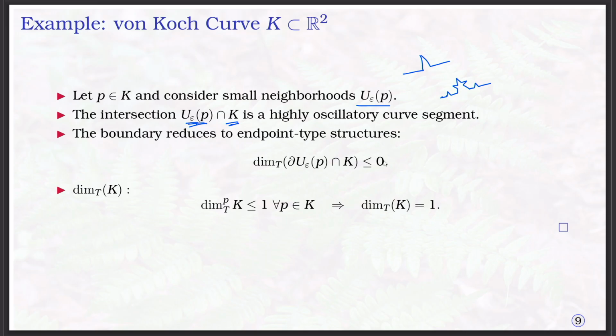Therefore the boundary has dimension 0, and the topological dimension of the Van Koch curve is equal to 1.